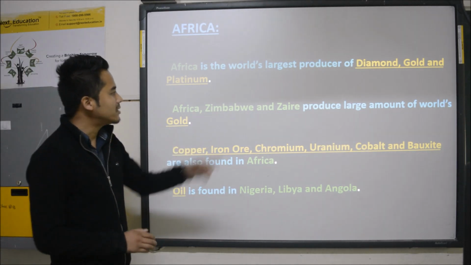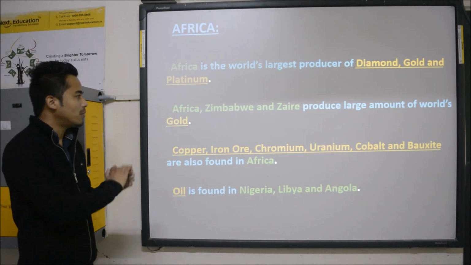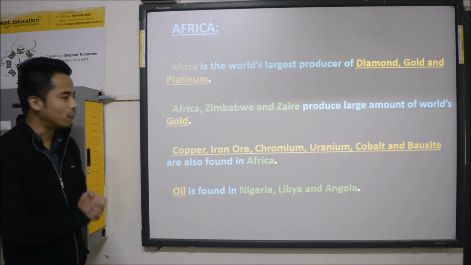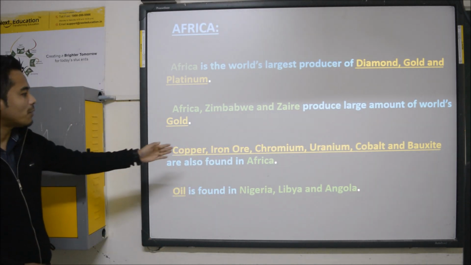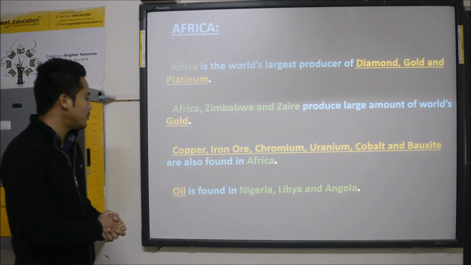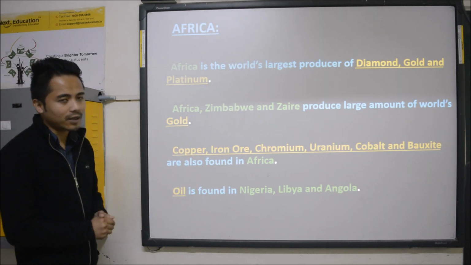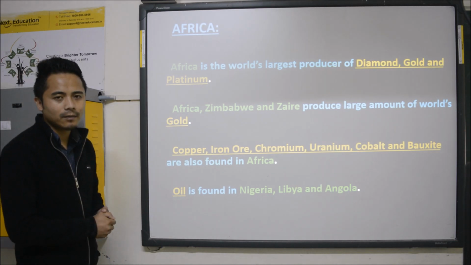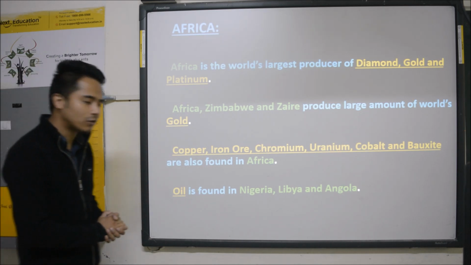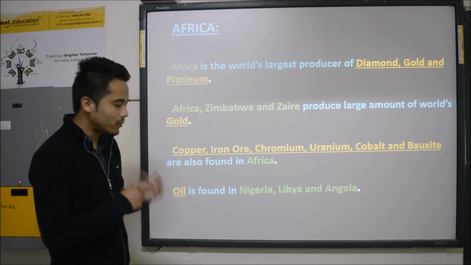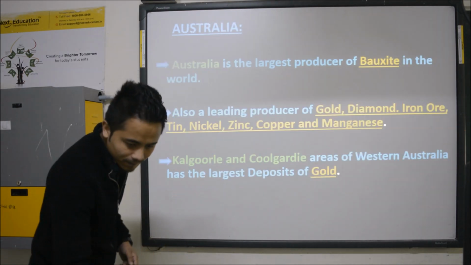Zimbabwe and Zaire produce a large amount of the world's gold. If the question arises, which are the countries which produce the largest amount of gold, then you should reply Africa, Zimbabwe and Zaire. Along with it, copper, iron ore, chromium, uranium, cobalt and bauxite are also found in Africa. Oil is also found in Africa, like petroleum, from which we get petrol, diesel and kerosene. The countries under Africa where oil is produced are Nigeria, Libya and Angola.